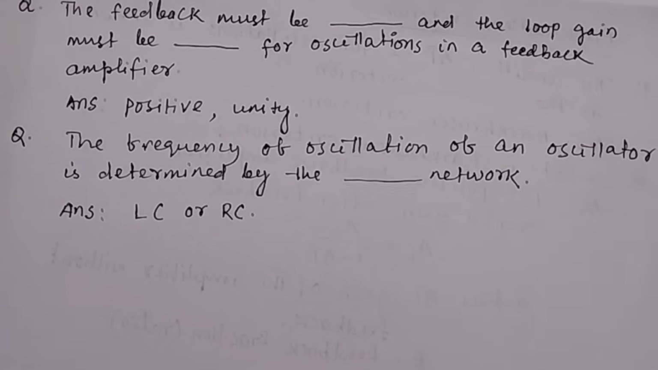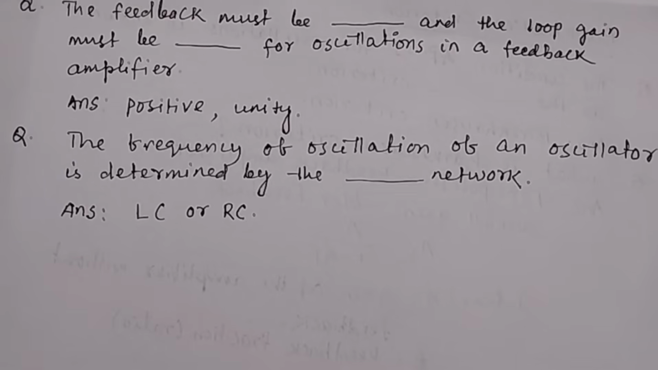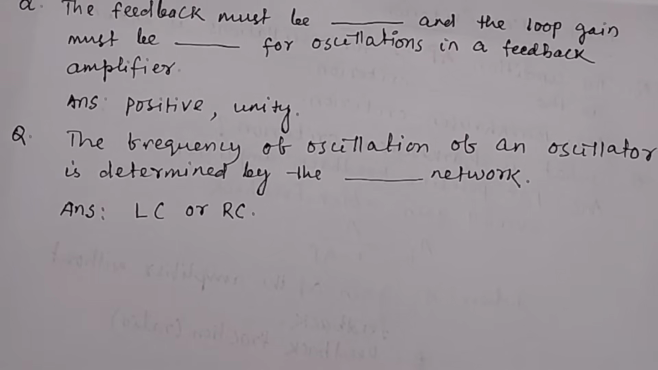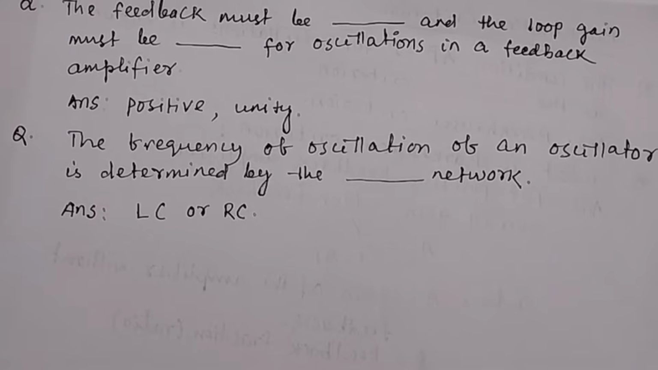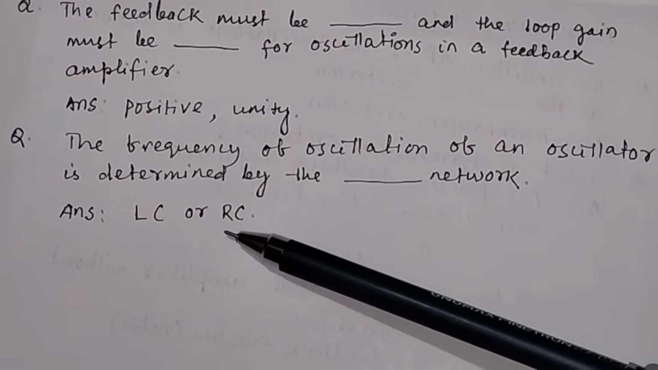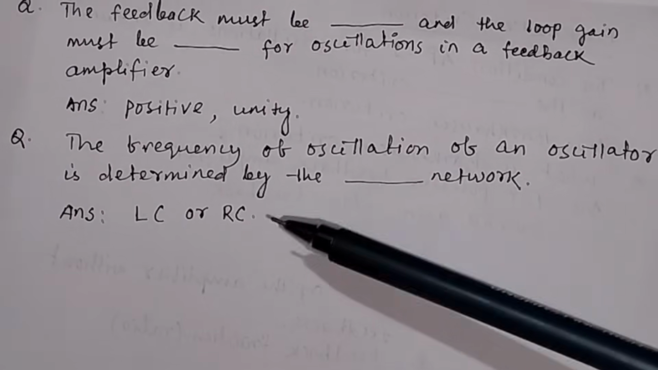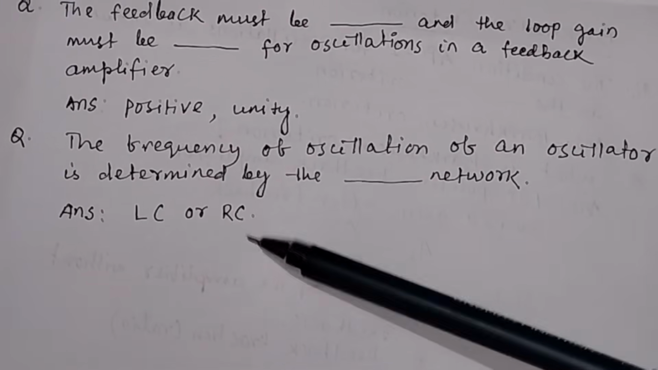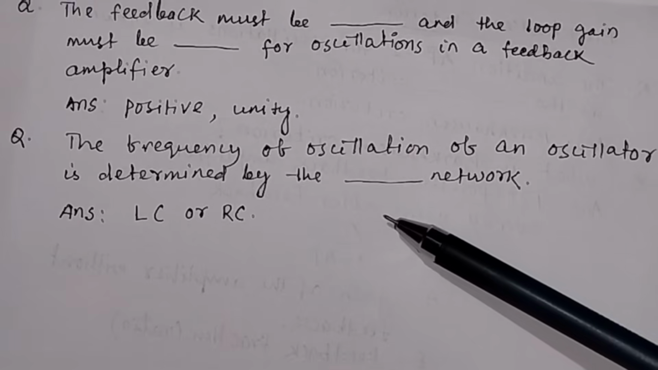The next question is, the frequency of oscillation of an oscillator is determined by the dash network. Which network determines the frequency? I have discussed that in an LC oscillator you have the value of L and C. In an RC oscillator you have the value of R and C. These quantities which are used in oscillators determine the frequency.